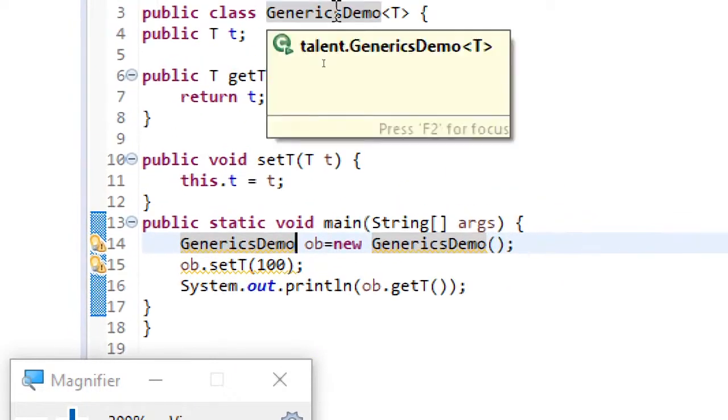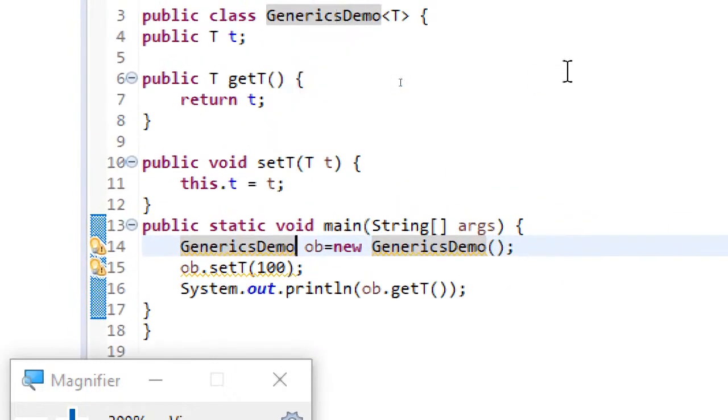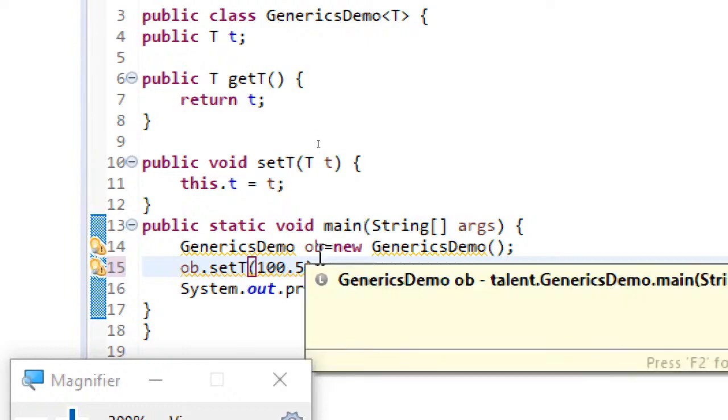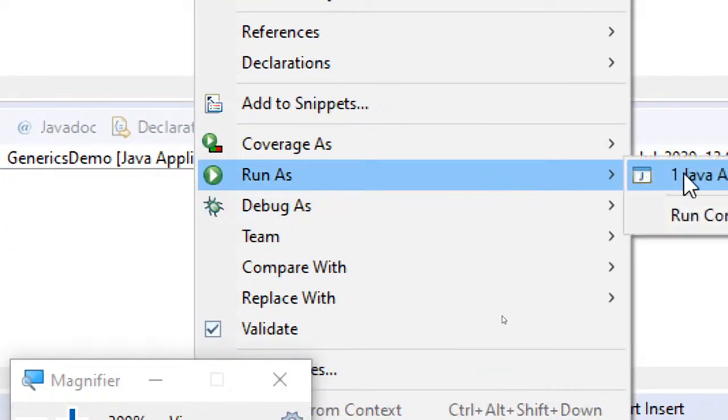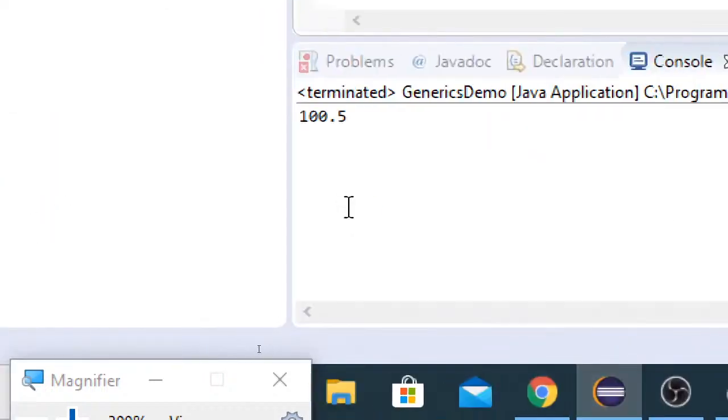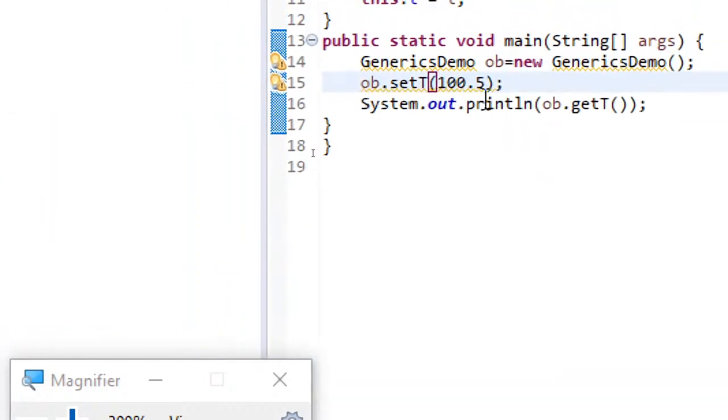When the type is not specified, the default type is the object type. And if not 100, I can also say 100.5. So you can see 100.5 is being returned.